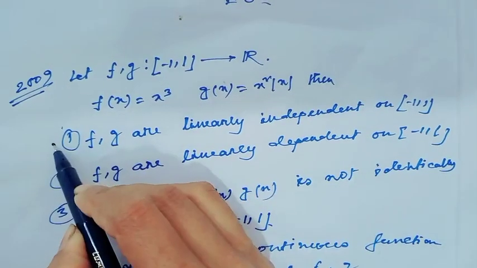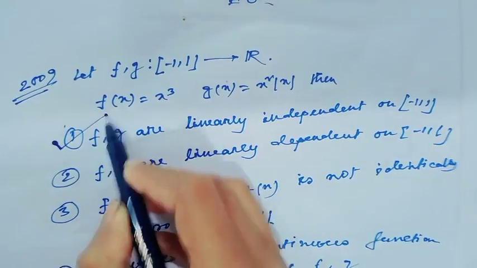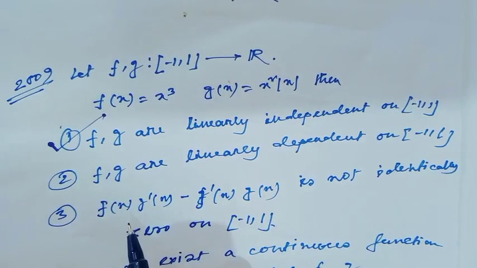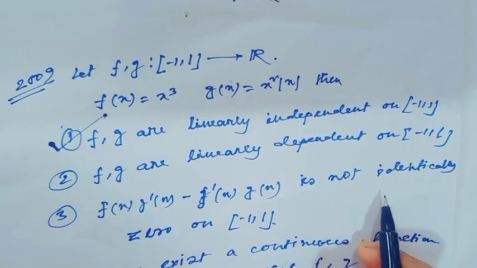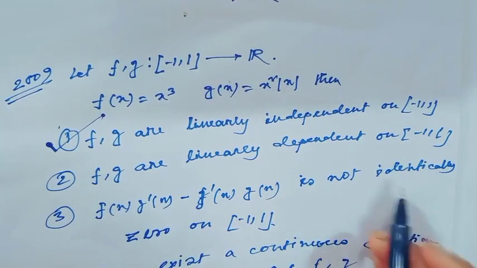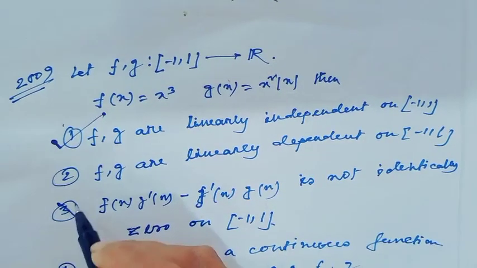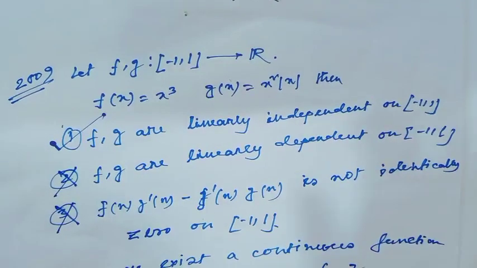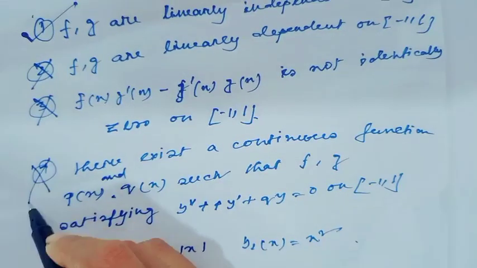But the Wronskian is identically 0. So option 3 is a wrong option, option 2 is also wrong, option 4 is also wrong.